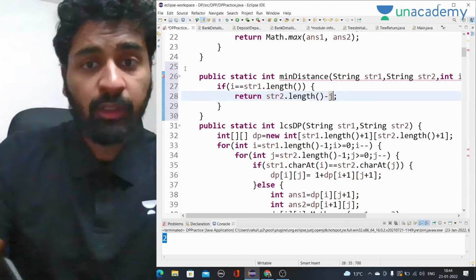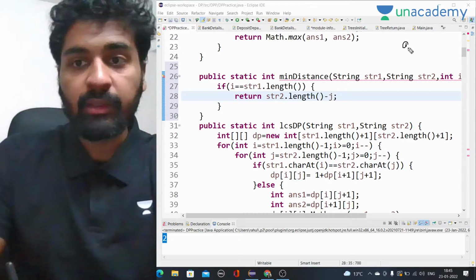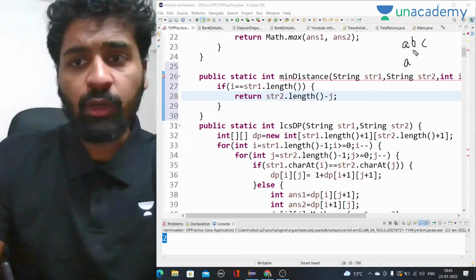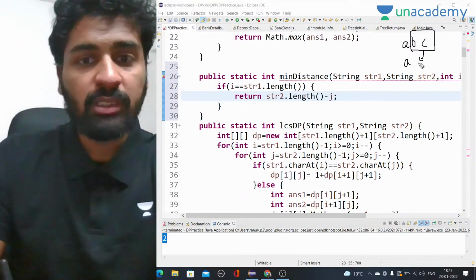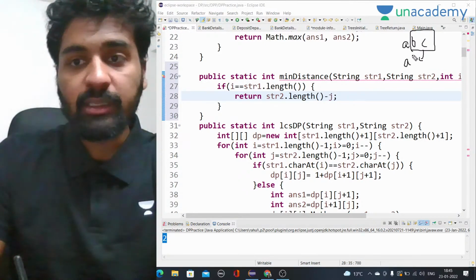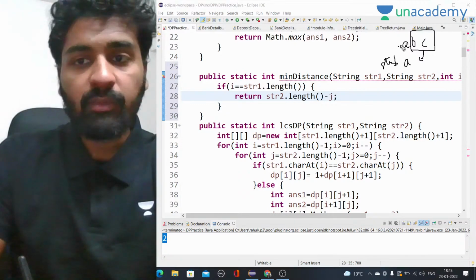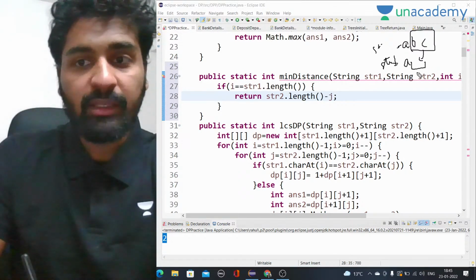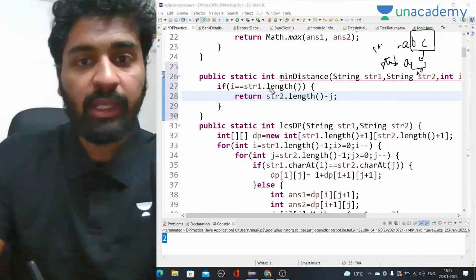Right? Why? Because let's say this is the string A, B, C and A. If we want to make them equal, A and A are equal, so now we have to insert exactly BC into this string. So let's say this is str1, this is str2. If I becomes equal to str1.length,